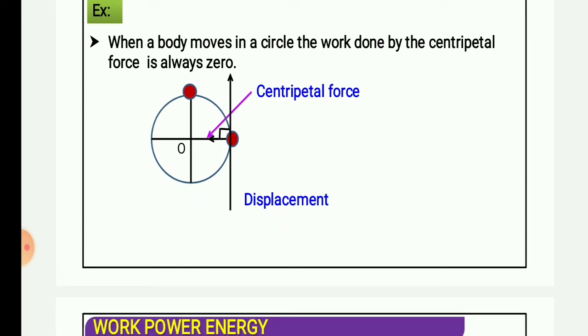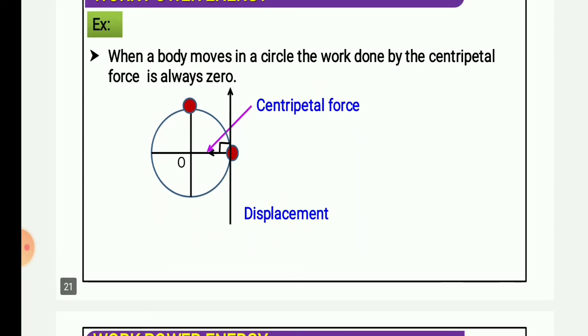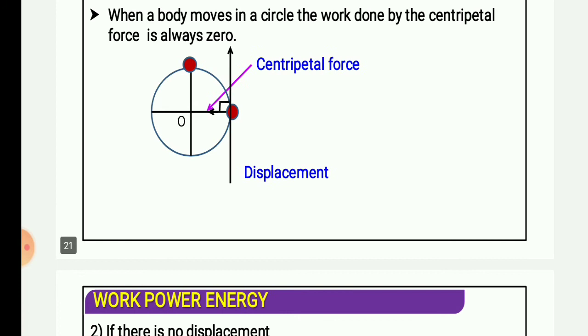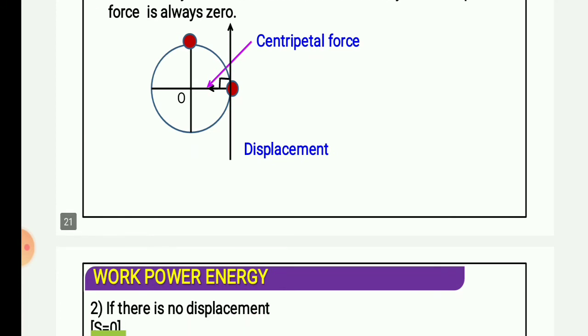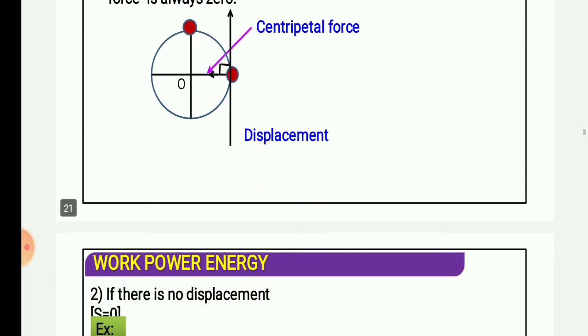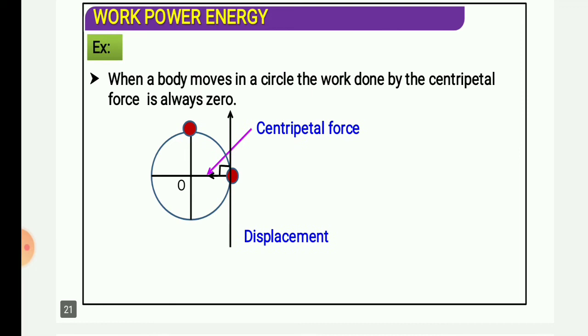Because the centripetal force is always perpendicular to the displacement. It means the radius, and the displacement will be tangential, so they are always perpendicular. And centripetal force is the force toward the radius, and the displacement is tangential, so it forms 90 degree, as you can see in the figure. Okay, picture as you can see. So centripetal force is also important, and this question is asked in state engineering many times.